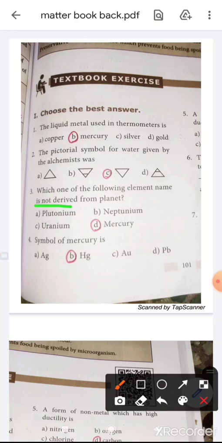Next, the fourth one, the symbol of mercury. The symbol of mercury is Hg because the Latin name of mercury is hydrargyrum. So the symbol is Hg.